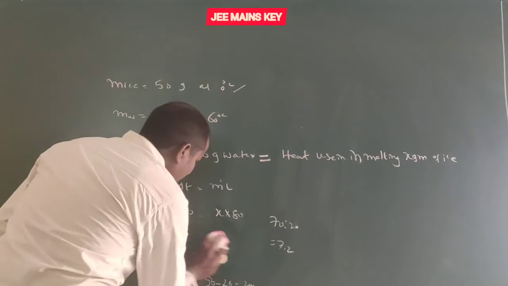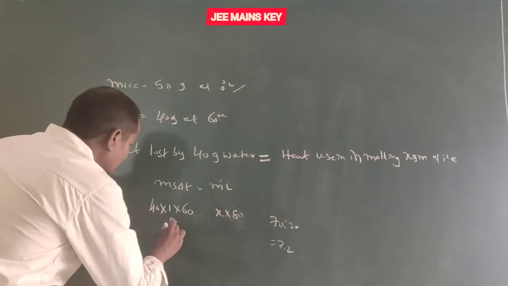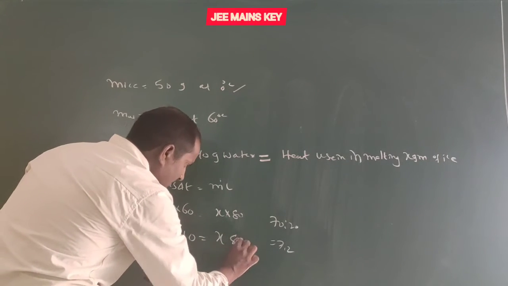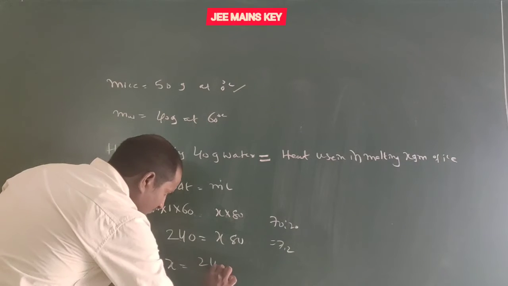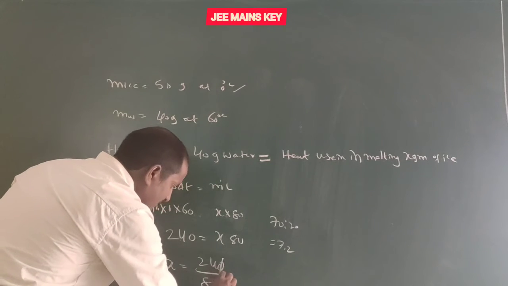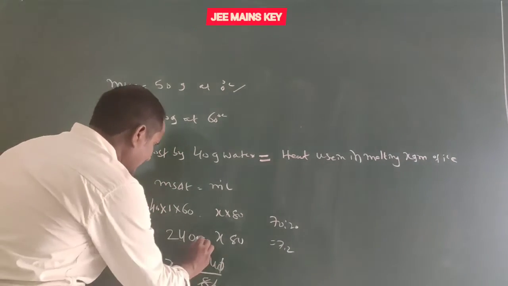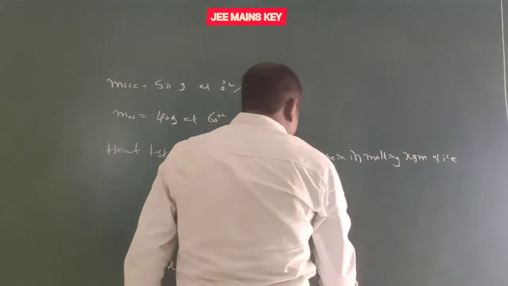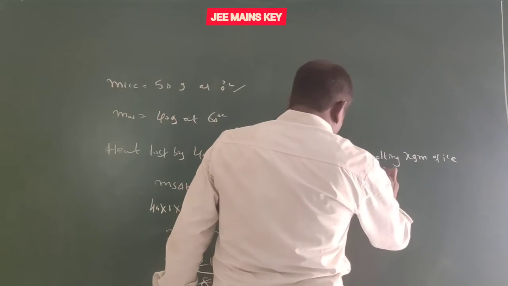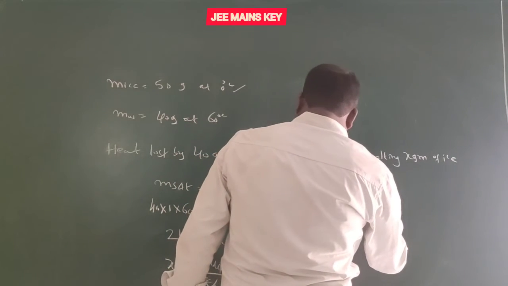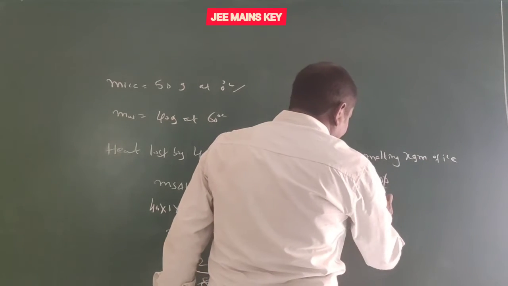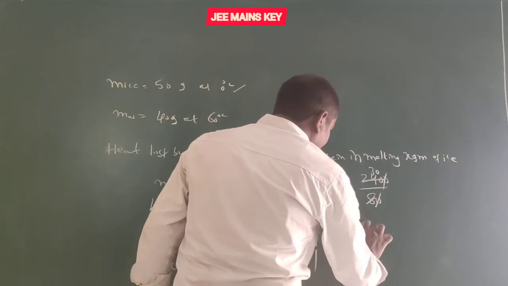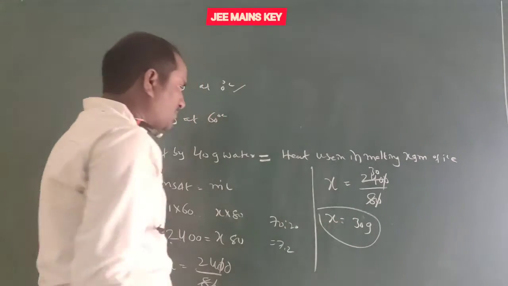So 2400 equals x times 80. So x equals 2400 by 80. Cancel the zeros, 8 times 30 is 240, so x is 30 grams.